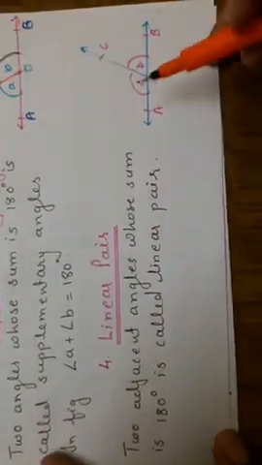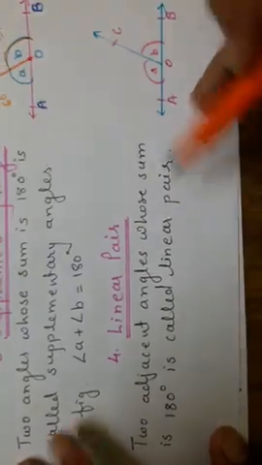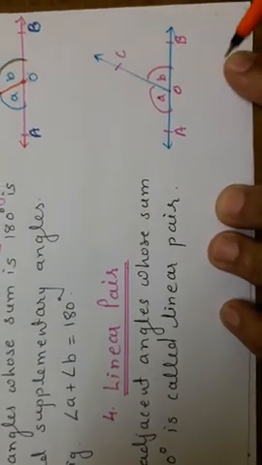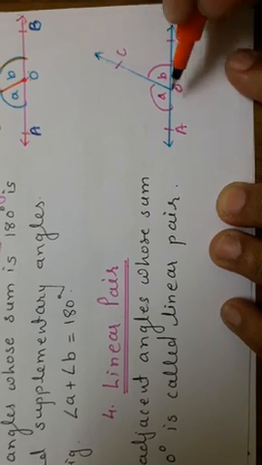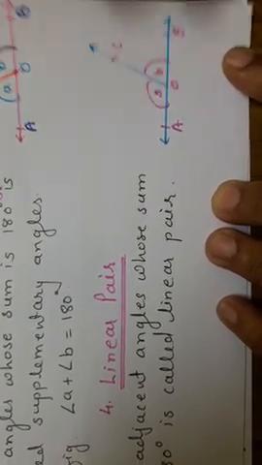Next is a linear pair. Two adjacent angles whose sum is 180 degrees is called a linear pair. AOB is a straight line, on that OC is a ray standing on this line. So A plus B is equal to 180 degrees.